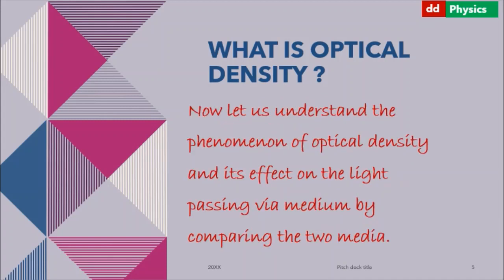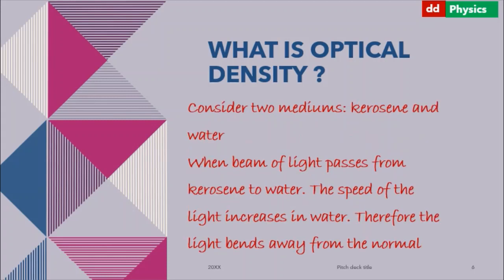Now let us understand the phenomenon of optical density and its effect on the light passing via a medium by comparing two media. Consider two mediums, kerosene and water. When a beam of light passes from kerosene to water, the speed of the light increases in water. Therefore, the light bends away from the normal.